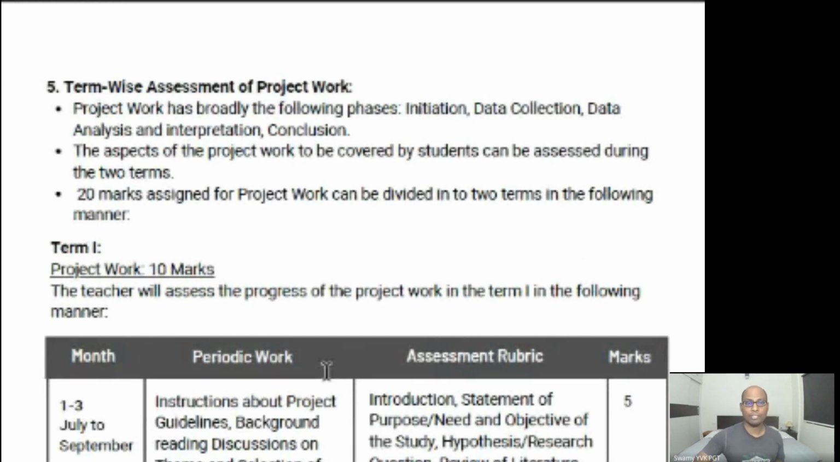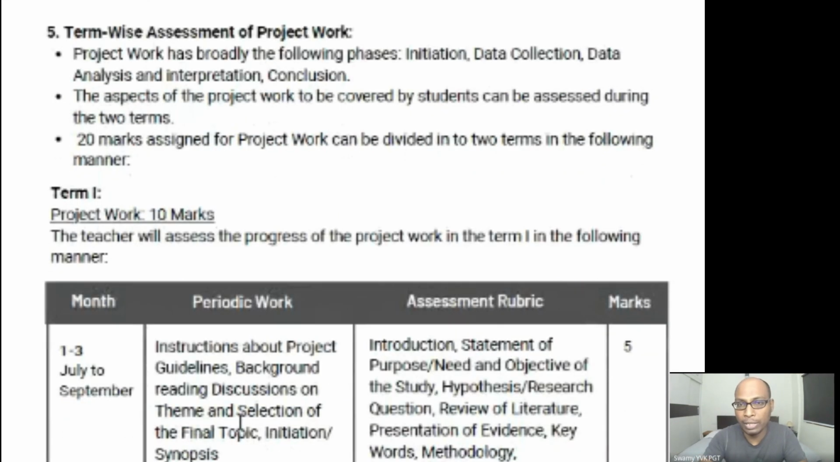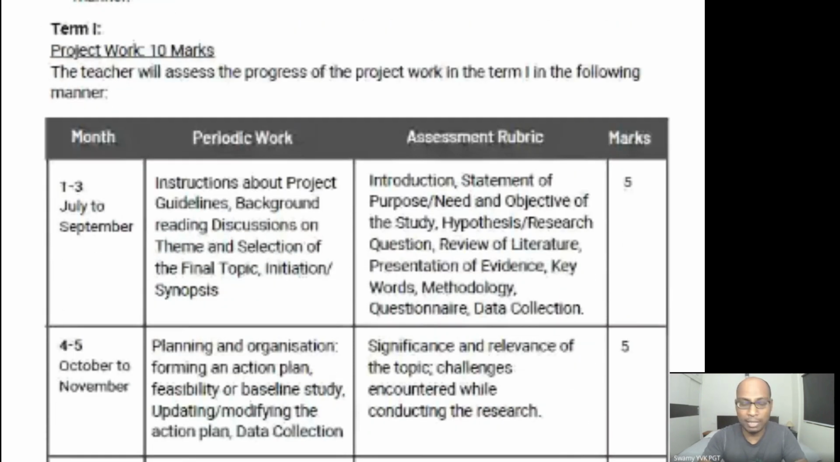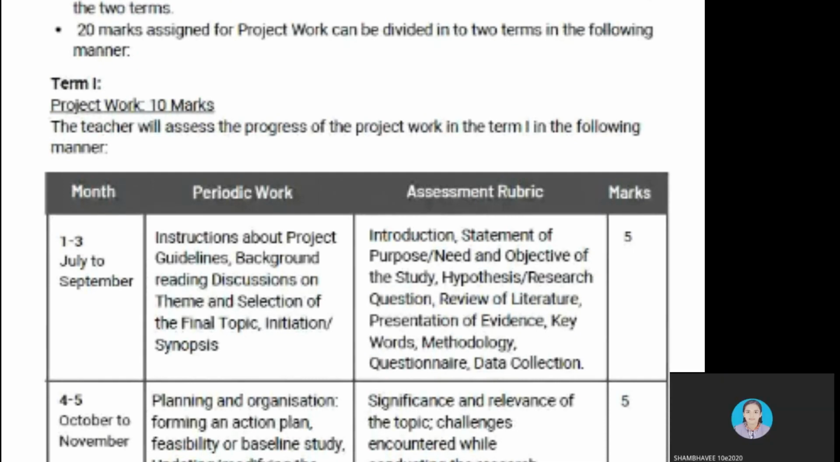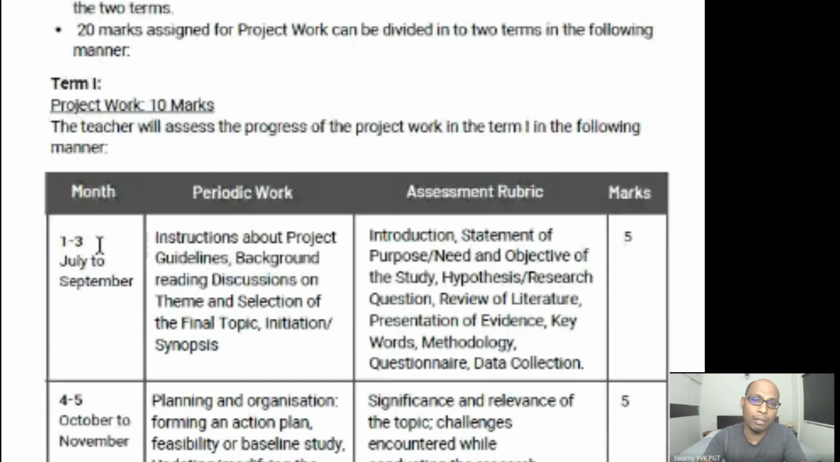Now, as you are all worried about when to start and how to complete, here are the guidelines provided by CBSE. Project work for 10 marks. The teacher will assess the progress of the project work in term 1 in the following manner. Now listen and see carefully. Shambhavi, am I audible clearly? Yes, sir. Now see, month July to September.